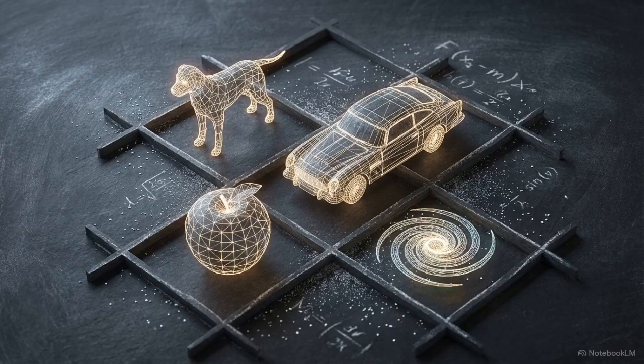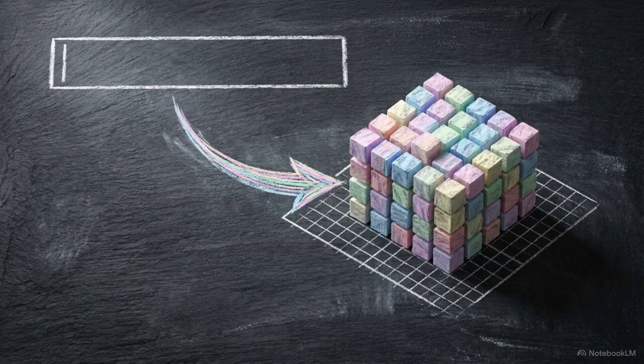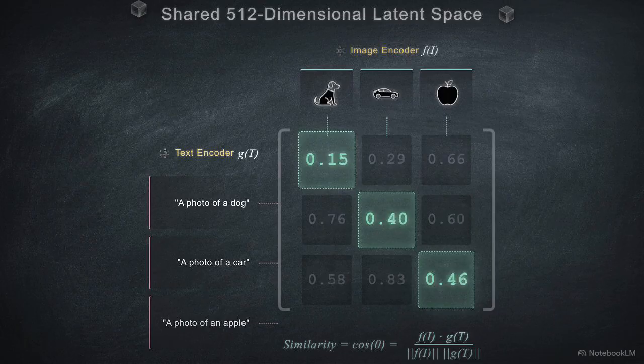An unconditional diffusion model can flawlessly reverse entropy, but it will only generate random samples from the global dataset. Practical utility requires localized, prompt-driven sampling. We need a way to steer the math. Look at this correlation matrix from a model known as CLIP. It projects both vision and language into a shared 512-dimensional latent space.